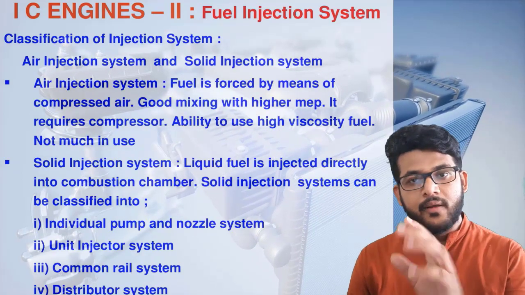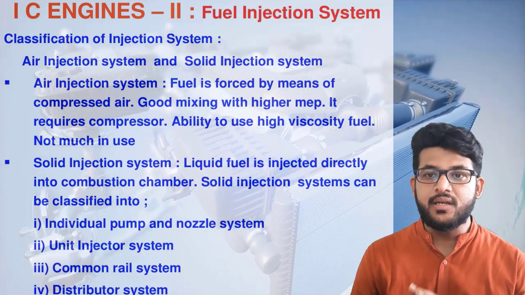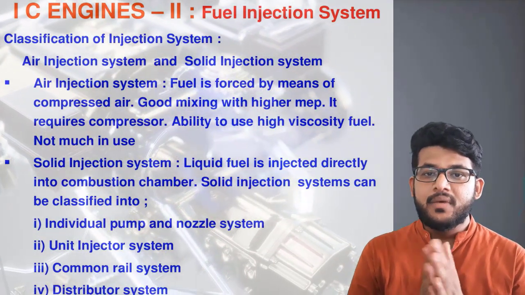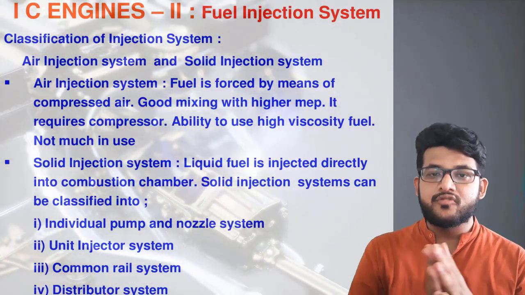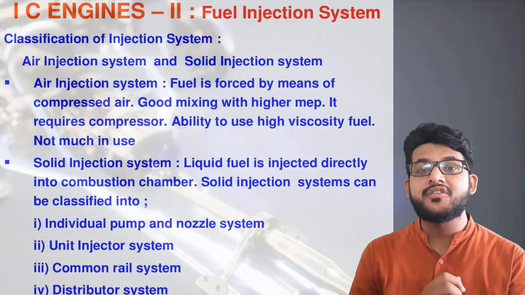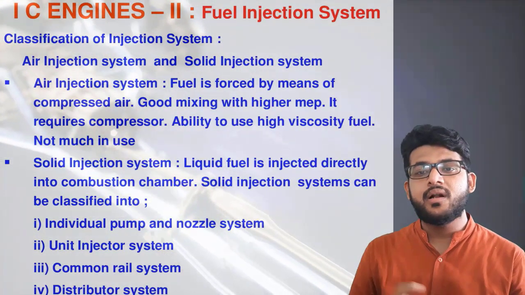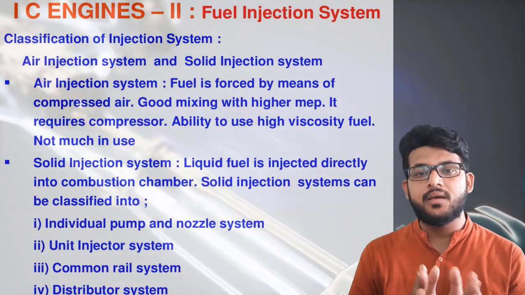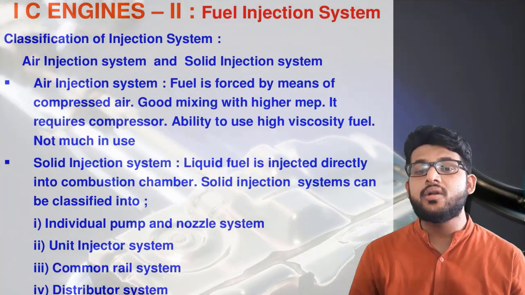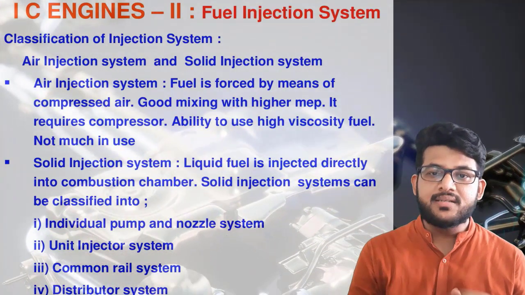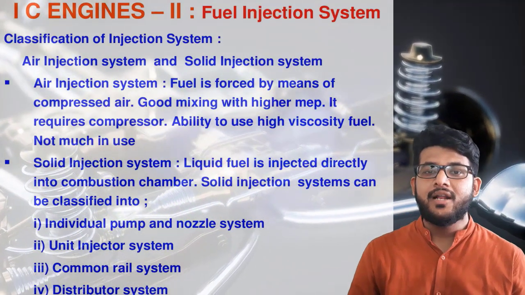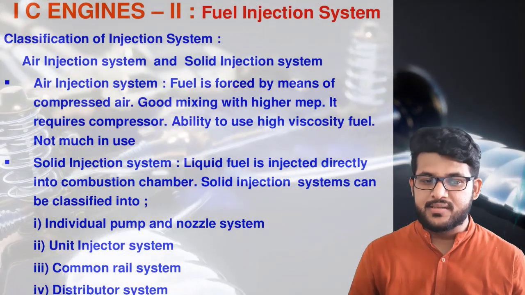Now what is the main classification of engines? The classification depends on the number of cylinders of the engine, the requirements of the engine, and the required efficiencies of the engine. But in the general case we can classify it basically into 2 types. First is the air injection system and second is the solid injection system. Now what is the difference? Before going to the difference, let me tell you the definitions of air injection and solid injection.